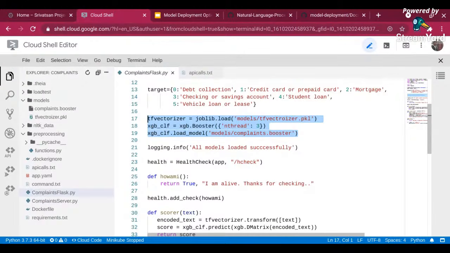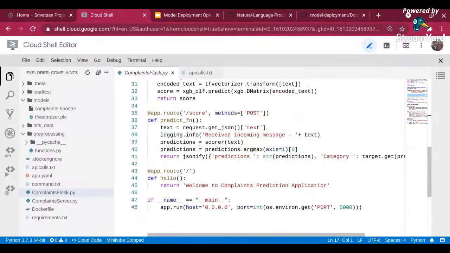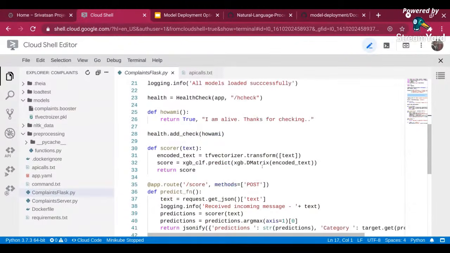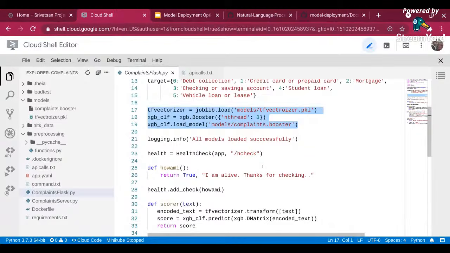If you're doing it in the predict function, every request that comes in will trigger the load during the predict function, and it's going to cause a latency issue. So always try to load it before and keep it ready. In the predict function, use it only for scoring the model, not for other purposes. Most people know about it, but it's sometimes a rookie mistake when people are starting with Flask.